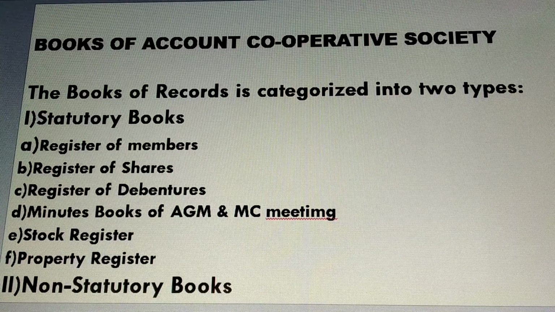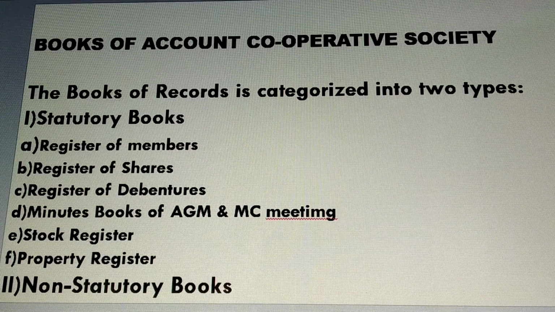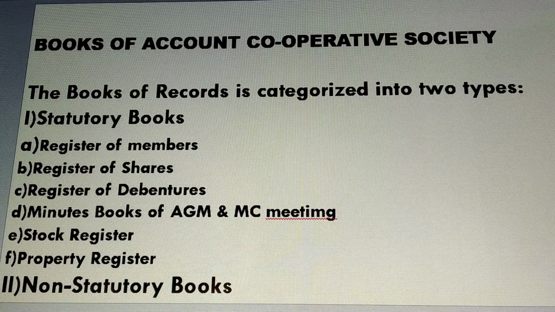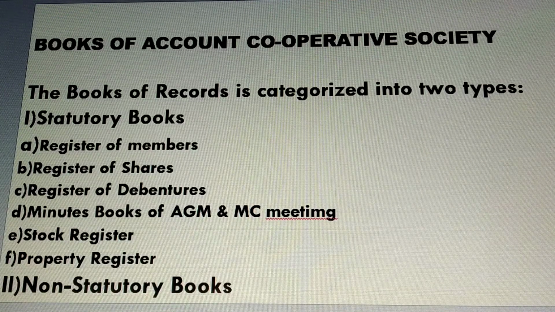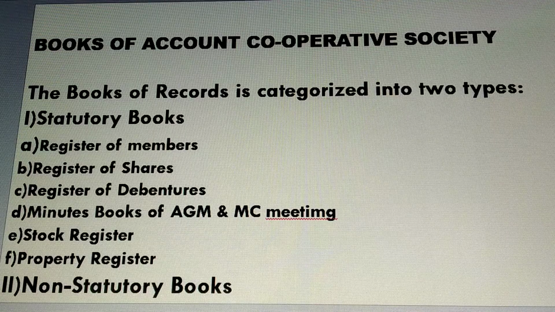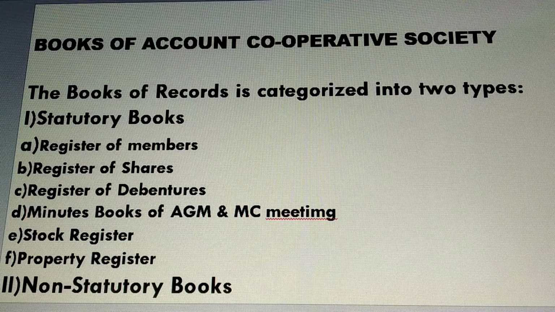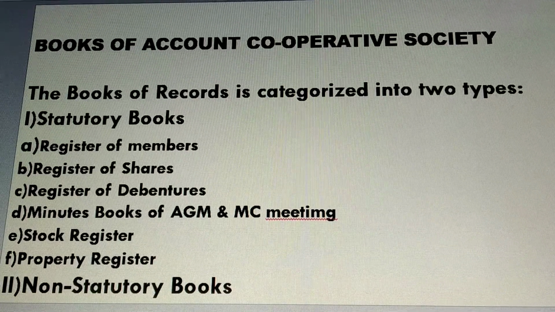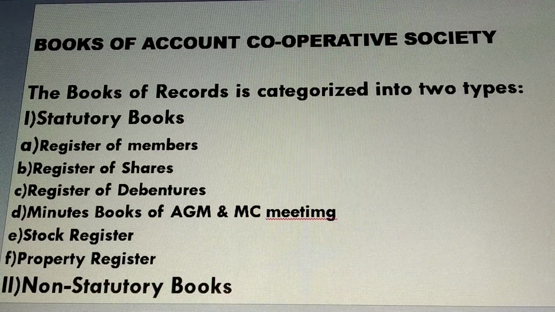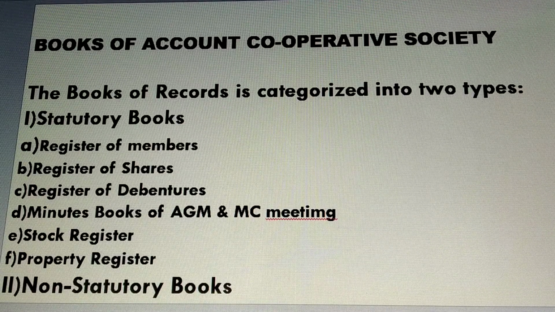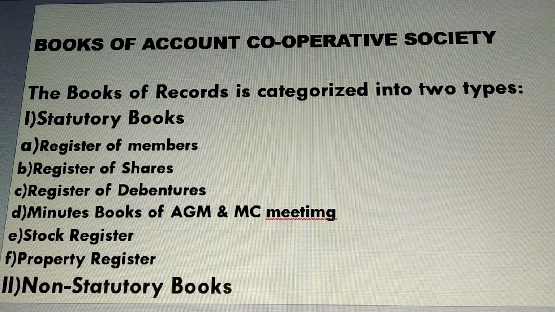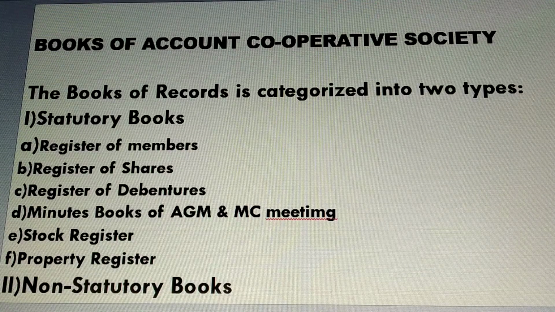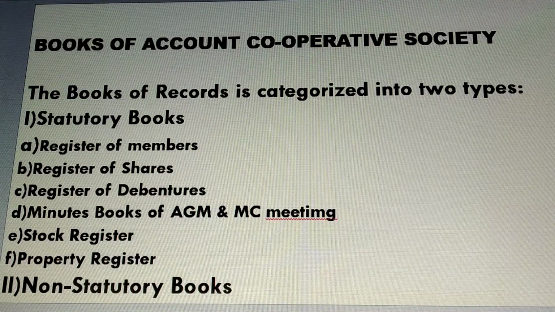Okay, so in today's class we are going to see a new subtopic, that is books of accounts of cooperative society. As you all know, students, it may be a firm, organization or a cooperative society, it is necessary to maintain books of account.